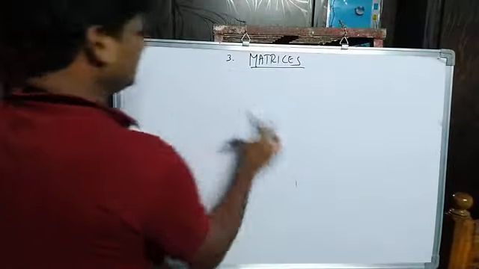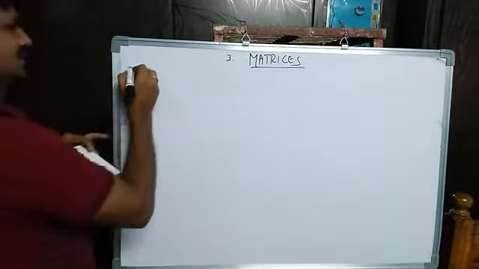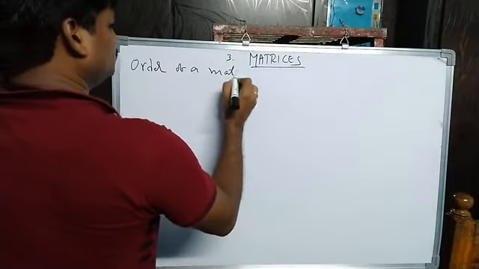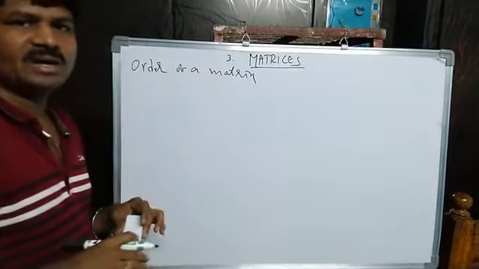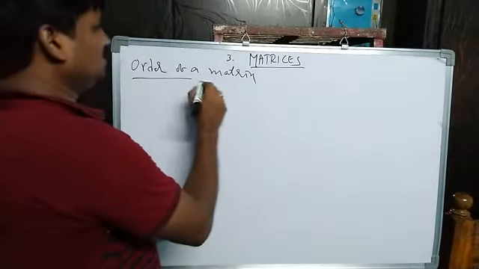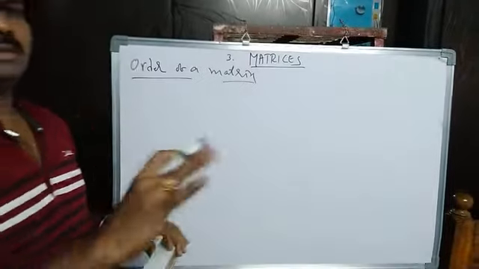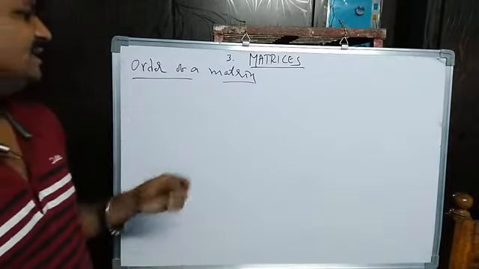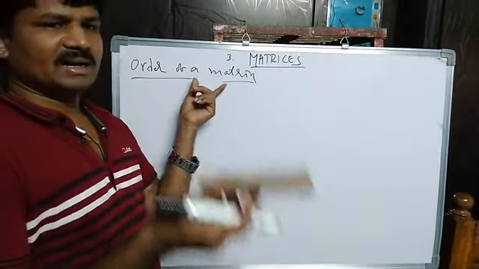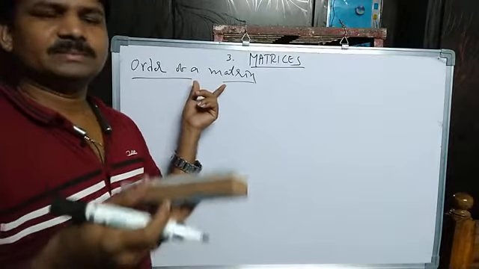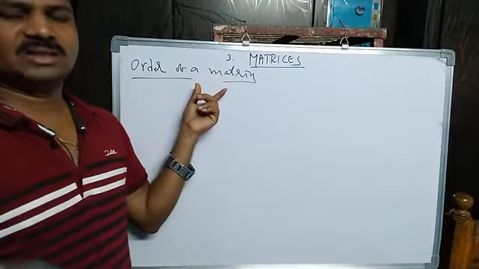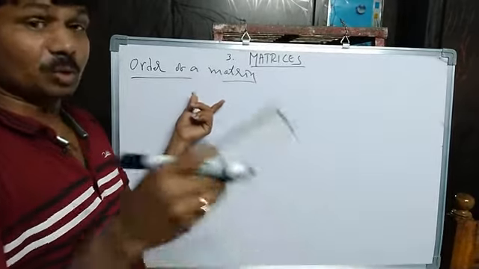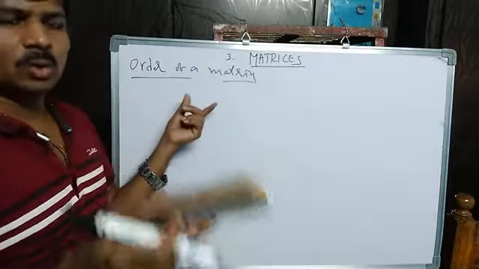After defining a matrix, we have to define the order of a matrix. What is the order of a matrix? Each and every matrix must have an order. Matrix is an arrangement of numbers or functions in rows and columns, isn't it? An arrangement of rows and columns.